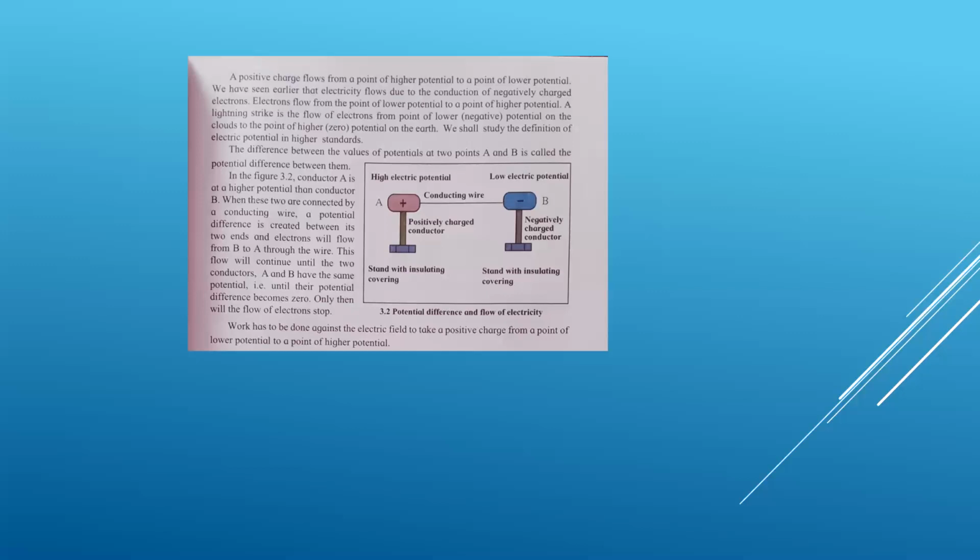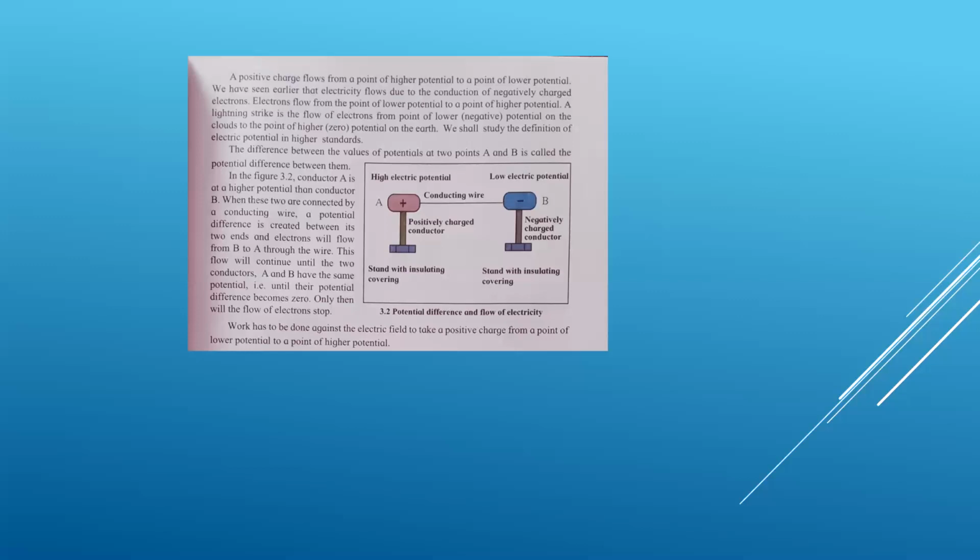One is a positive charge conductor and the second one is a negative charge conductor. The positive charge conductor is denoted by a plus sign, which is a high electric potential, and the negative charge conductor is denoted by a negative sign. It is a low electric potential, and these two electric potentials are connected by a conductor, here a copper wire.